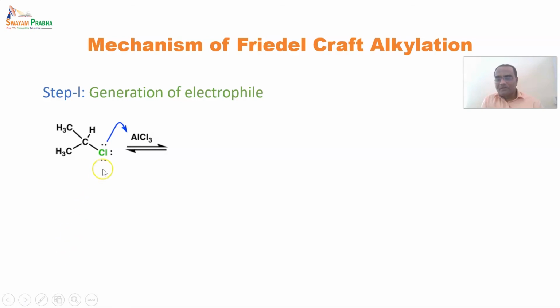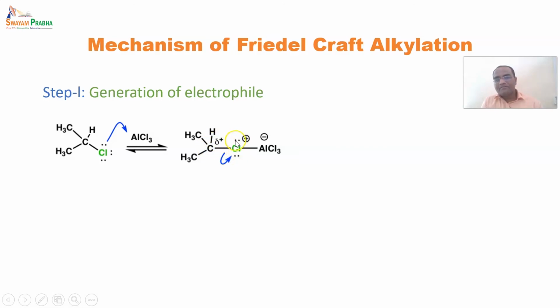So this electron rich halogen reacts with the electron deficient center, that is Al of the Lewis acid. After that, it will form a partial bond with AlCl3, and now this bond will break, and as soon as the carbon-chlorine bond breaks, the carbon becomes an electron deficient center.